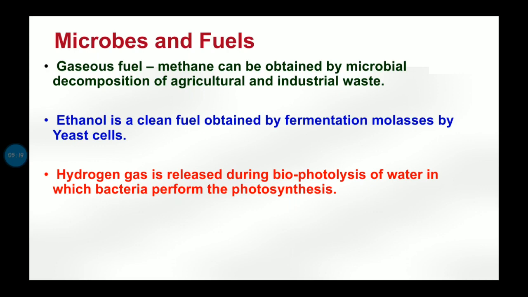Now biofuels. Similar to these fuels, various industrial chemicals are also produced through microbial processes. For example, various alcohols, acetone, then organic acids, fatty acids, and polysaccharides that are useful as raw materials in the chemical industry. Some of these are also useful raw materials for plastic and food industries. So in future, one of the things which can be used as a fuel is hydrogen gas.